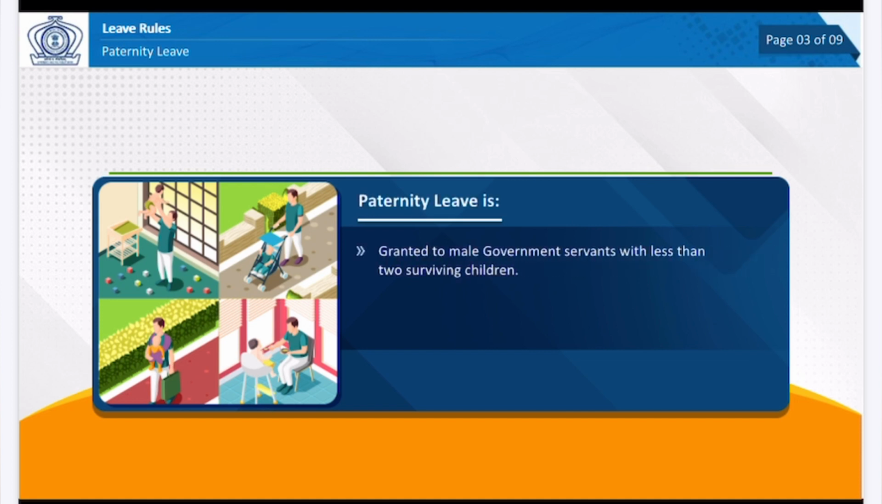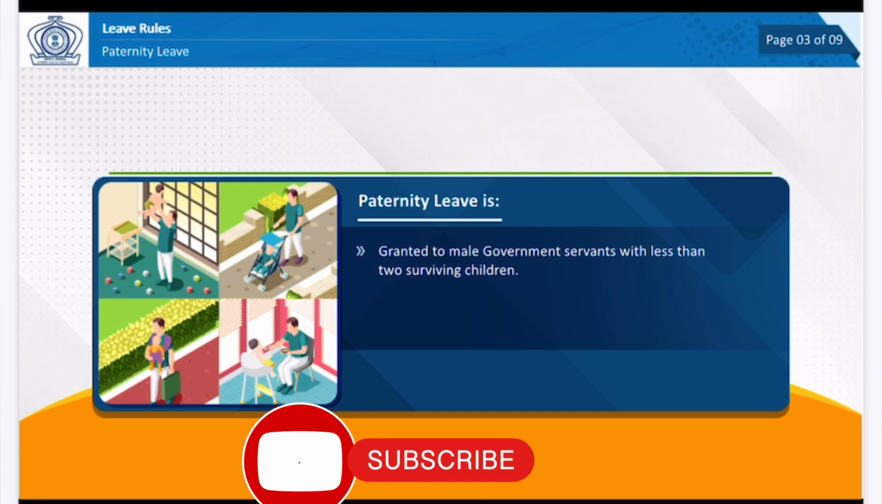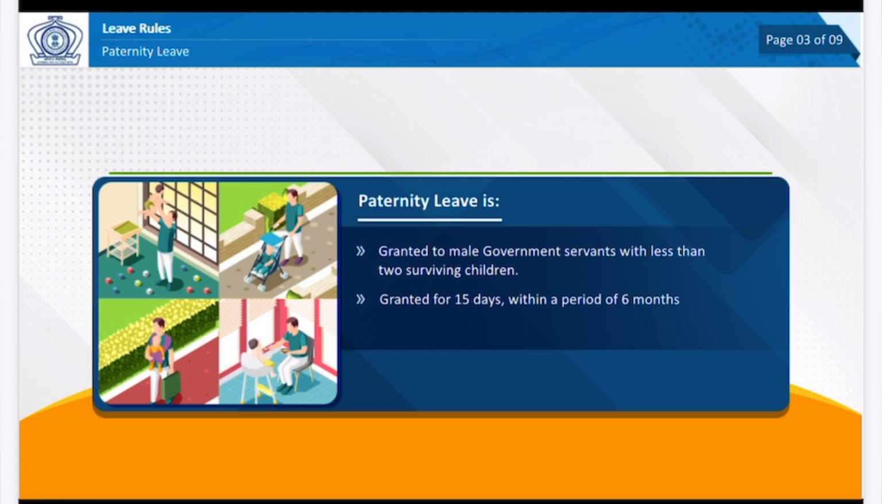Paternity leave is granted to male government servants with less than 2 surviving children. It can be granted for 15 days within a period of 6 months from the date of childbirth. It can be granted in case of adoption of a child as well.